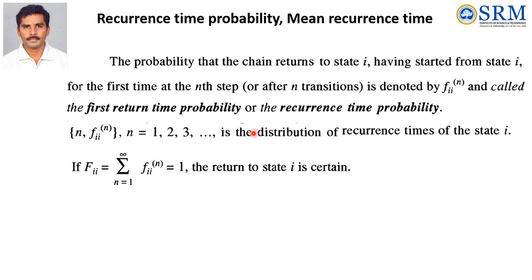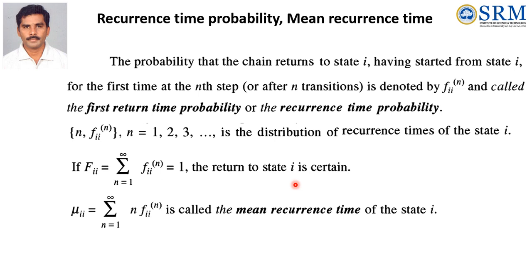And then, obviously, f_ii equals the sum over n from 1 to infinity of f_ii^(n), which equals 1. That means the return to state i is certain. Then the mean recurrence time is denoted by mu_ii, which is equal to the summation over n from 1 to infinity of n f_ii^(n).